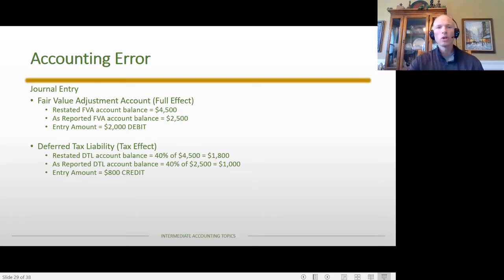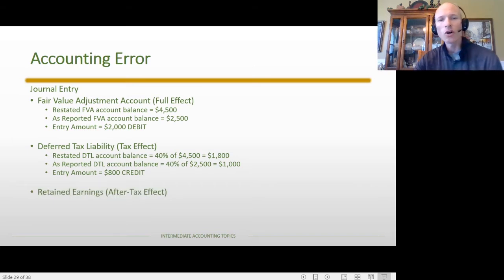All right, so we have two accounts, the fair value adjustment account and the deferred tax liability account. The fair value adjustment account is the full effect. The deferred tax liability is the tax effect. There's one other account that we have to think about. So I want you to try to think about what you think that account would be. So again, on the count of 3, I want you to come up with that account name. 1, 2, 3. And the answer is retained earnings.